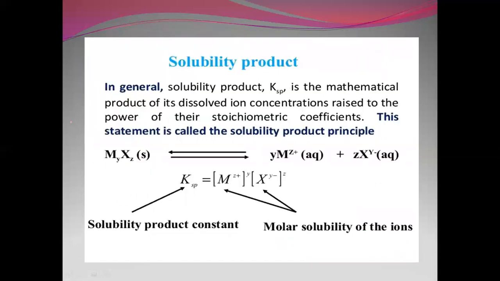Solubility product. In general, the solubility product, that is Ksp, is the mathematical product of its dissolved ion concentrations raised to the power of their stoichiometric coefficients. This statement is called the solubility product principle. So here Ksp can be written as the molar concentration of M^(z+) raised to Y and X raised to.